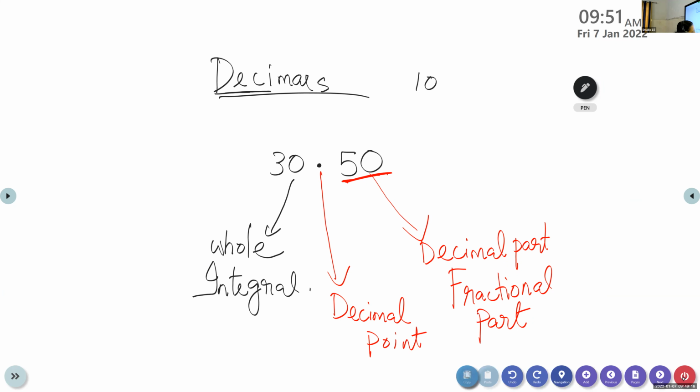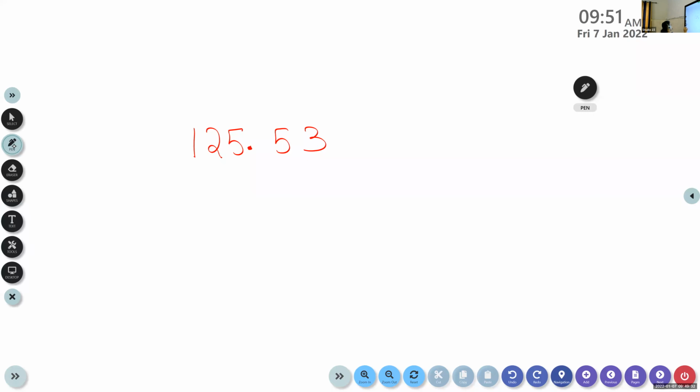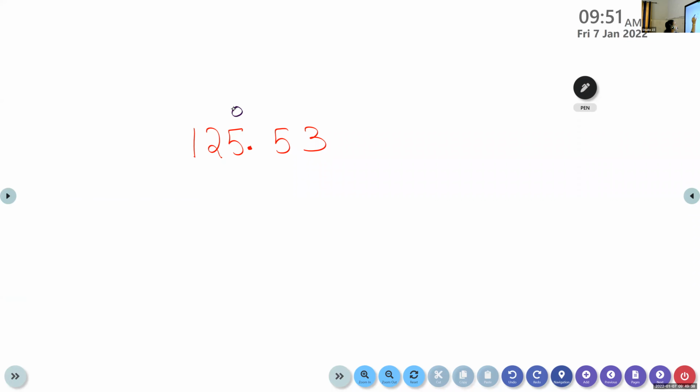Okay, very good. Now, we learned yesterday how to expand the number. For example, 125.53. How we can expand? Aishwarya, tell me. Okay, before that, let us write the place values. Ones, tens, 100. Okay, and this is the decimal point. This is 10th, 100th. Okay, now tell me the answer. Yes. 1 into 100. Very good.